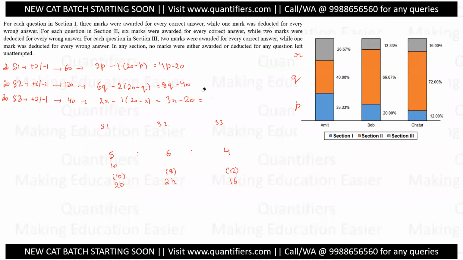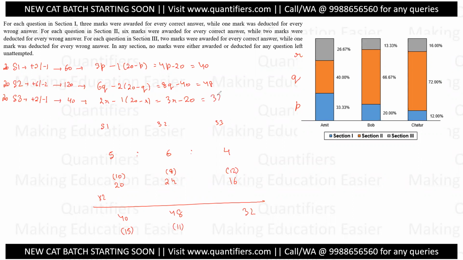Now the basic funda of ratios: if I am getting my first correct value here, the next correct value will be in the multiples of 2. That will be 40, 48 and 32. Now this is a possibility, so there are two cases for Amit. Let us verify whether these scores are possible. If I equate it to 40, p will be 15. If I equate it to 48, 8q will be 88, so q equals 11.